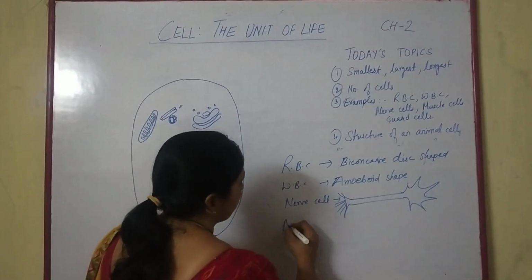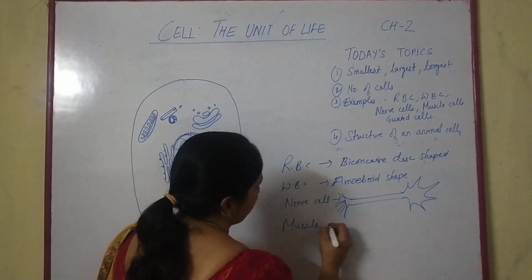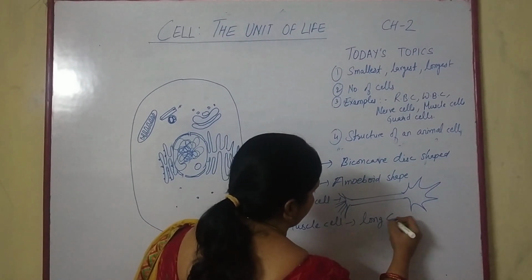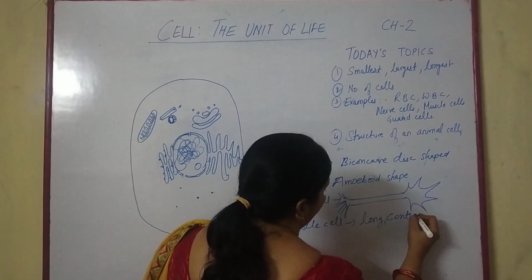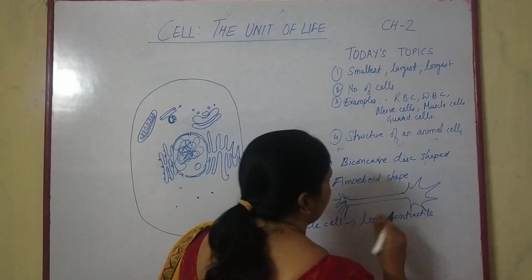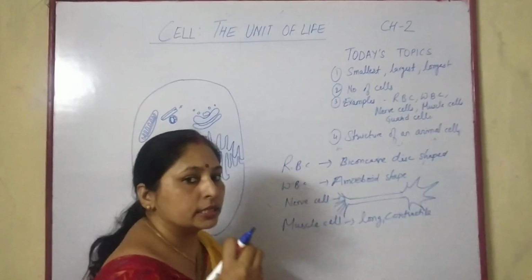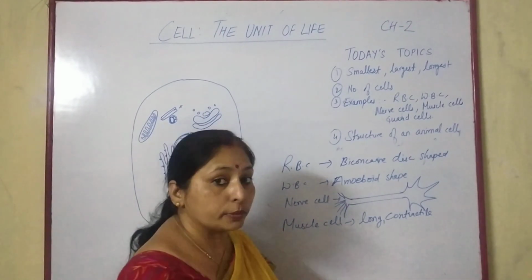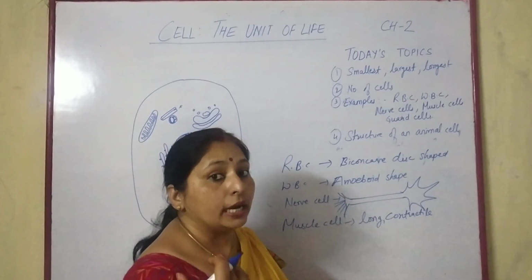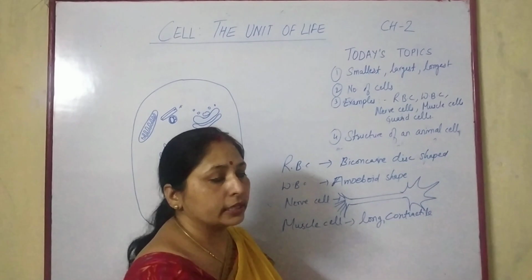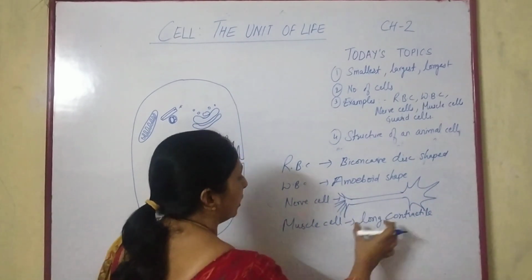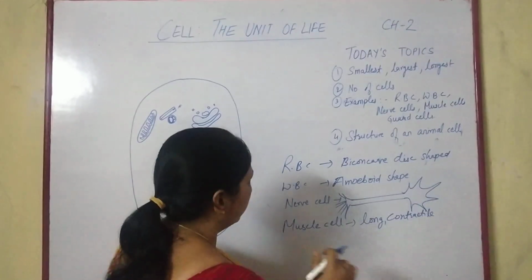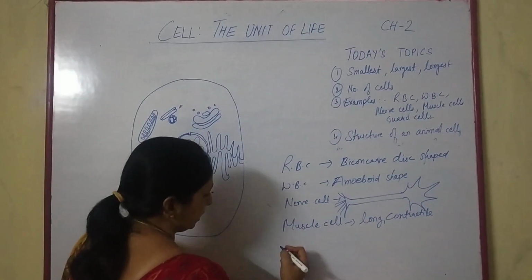Next is muscular cells. Muscle cells are long and contractile. Muscle cells are responsible for the body movements, and for that they stretch and contract. So they are long and contractile to allow movement of the body parts.